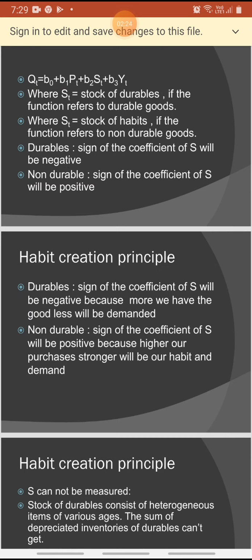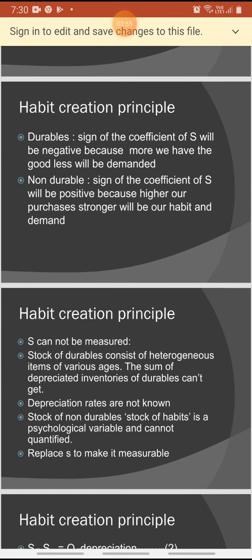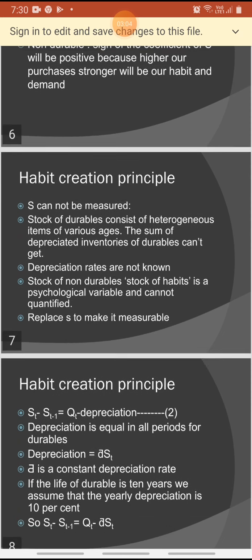Then the coefficient of S will be negative in the case of durables. If we have a stock of durable commodities more and more, we won't think of purchasing it further. So the sign of the coefficient of S will be negative. For non-durables, the sign of the coefficient will be positive because it becomes a habit. We need that commodity if it becomes a habit. So for durables, the sign of the coefficient of S is negative; for non-durables, it is positive.